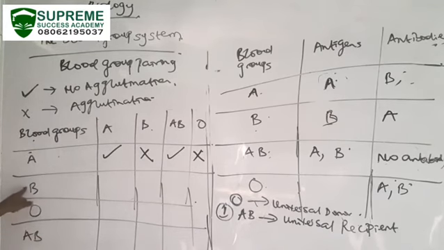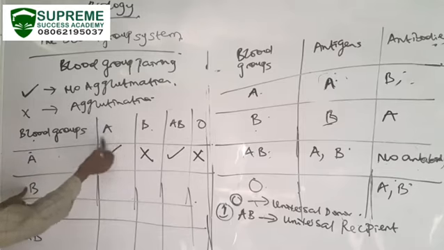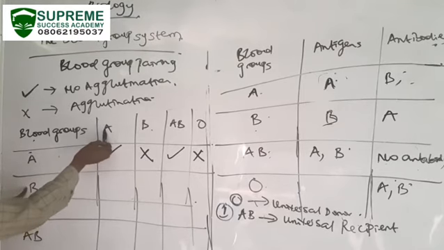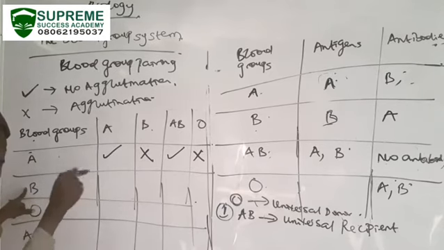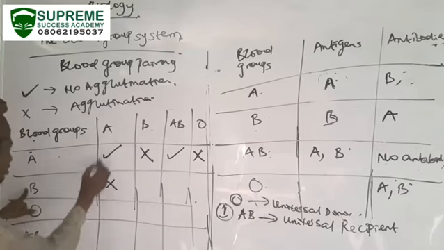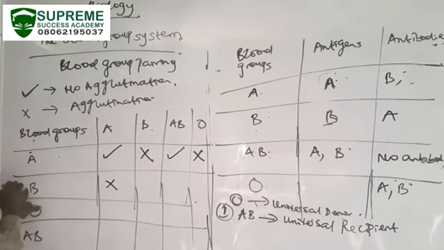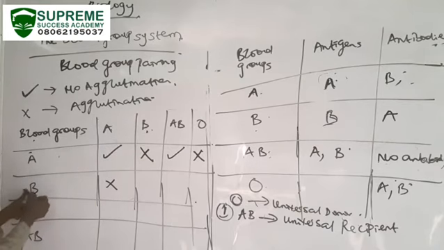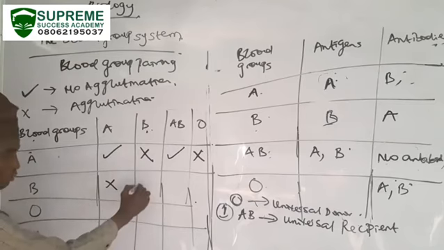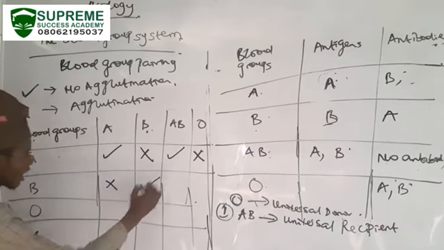Coming back here, let's take it gradually again. B to A. Whenever A sees blood group B, it will produce antibody B. So what do you think will happen? There will be agglutination. Good, because A is already producing antibody against B. What about B? Will B produce antibody against B? No. B will not produce antibody against itself. So B can donate to B, and there will be no agglutination.